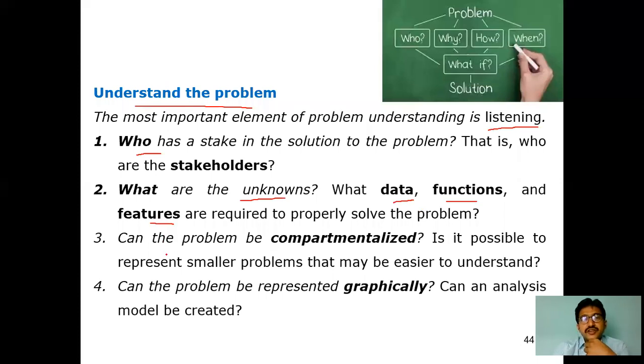The third question you need to answer is: can this problem be compartmentalized? Compartments are individual boxes; the entire problem is represented as a smaller number of pieces, so that each part is easily identified.